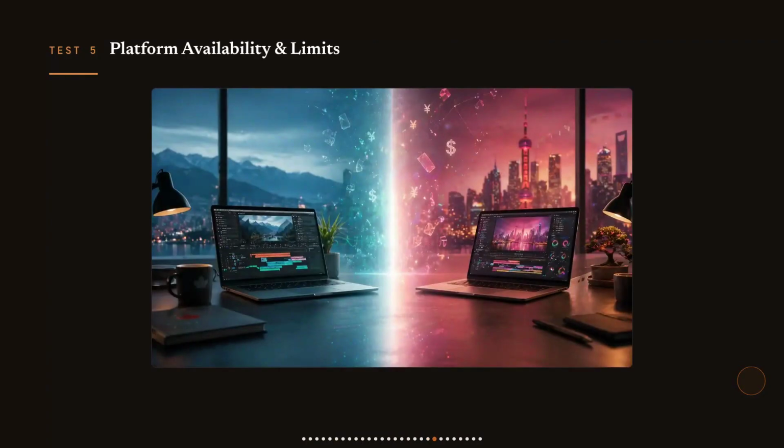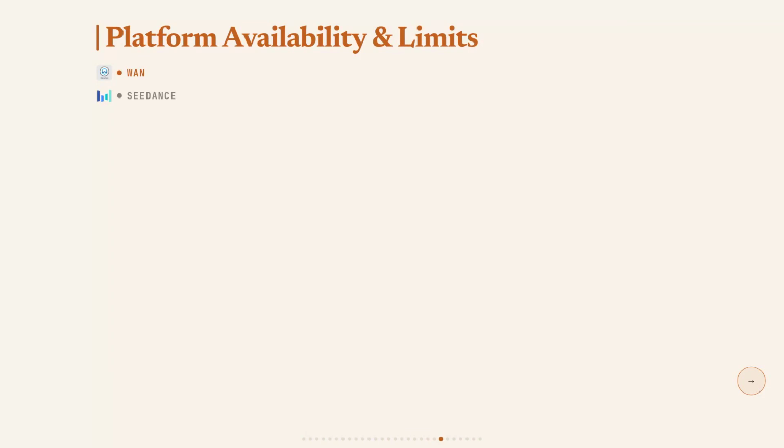Test 5. Platform availability and limits. Your production pipeline hits 30 requests per minute, and the API just starts dropping jobs. That's a concurrency cap problem, and it can kill a launch. Rate limits, reference caps, and where you can actually run the model are what we're looking at here. I ran through both sets of docs to pull this out.